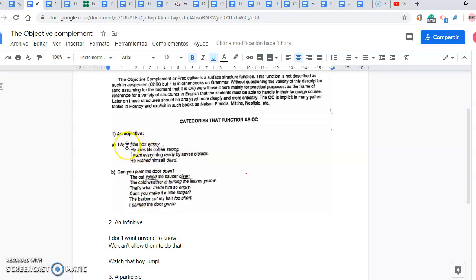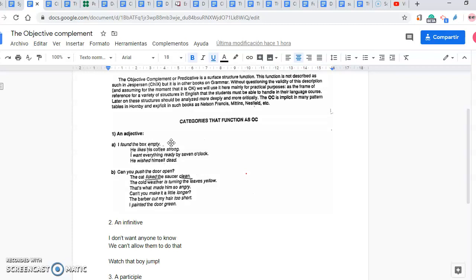What we need here is a complex transitive verb, because when you say I found the box, it is possible to say that, but what you want to say is that you found the box and that you found it empty. So that is why you're going to say I found the box empty. You say that he likes his coffee and he likes his coffee strong. So that is why it is a complex transitive verb.